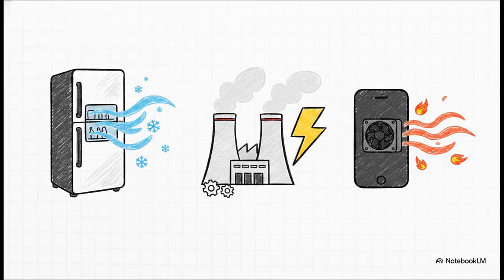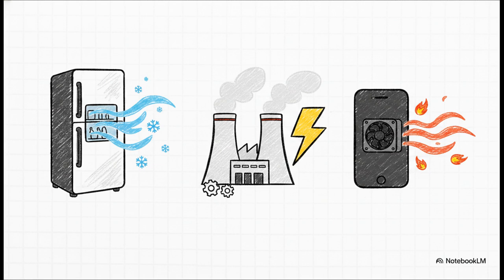But look over on the right. The human body is also an open thermodynamic system. You take in chemical energy in the form of food, and your cells brilliantly convert it into muscle movement, body heat, and electrical signals in your brain. Whether we are talking about heavy steel pistons or living human tissue, the rules of energy transfer are exactly the same. Let's do a quick rapid-fire rundown here.